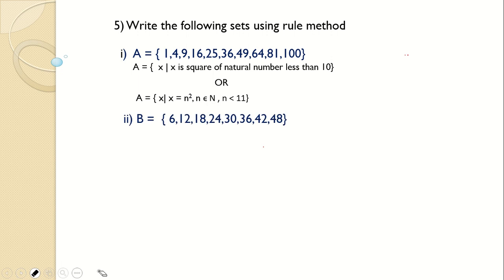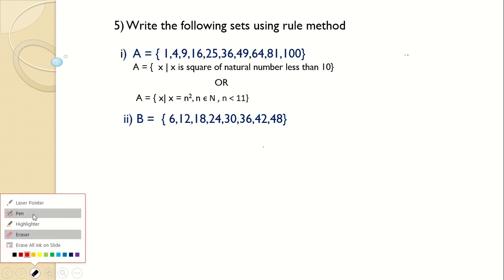Okay, next. B is equal to 6, 12, 18, 24, 30, 36, 42, 48. Here you will see these are all the multiples of 6. They are in the table of 6, right?